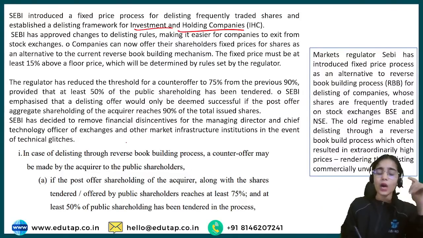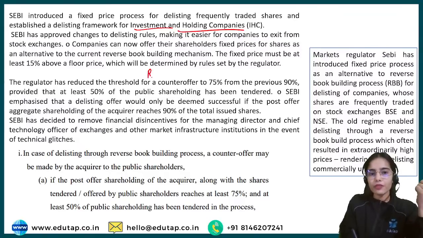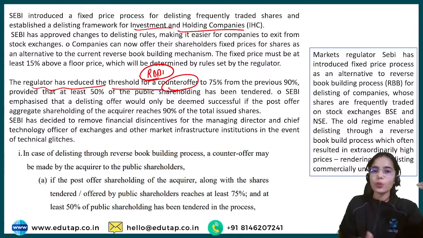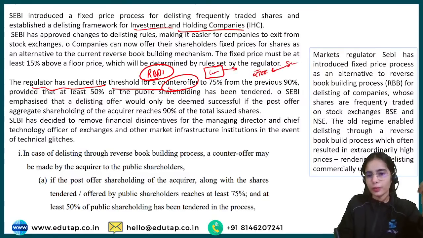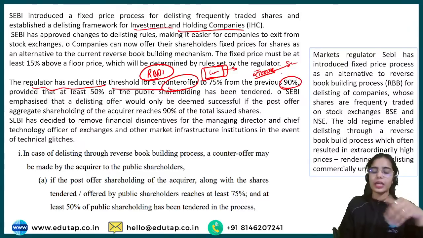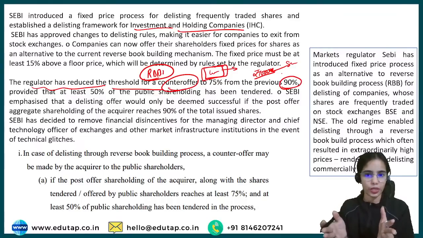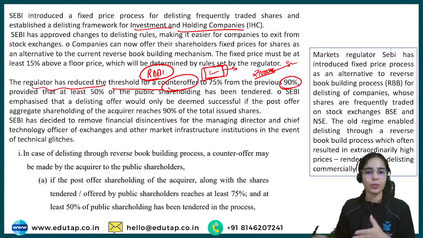Okay. Now one more thing has been said, that in the reverse book building process, the regulator has reduced the threshold for a counter offer. The counter offer can be made by a company, by the entity. The shareholder has said that we will sell the shares for, let's say, ₹1,000. So before, the counter offer could be made by the company when the promoter had got 90% of the shareholding.